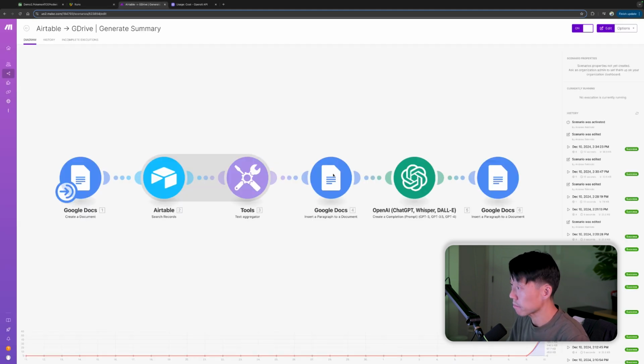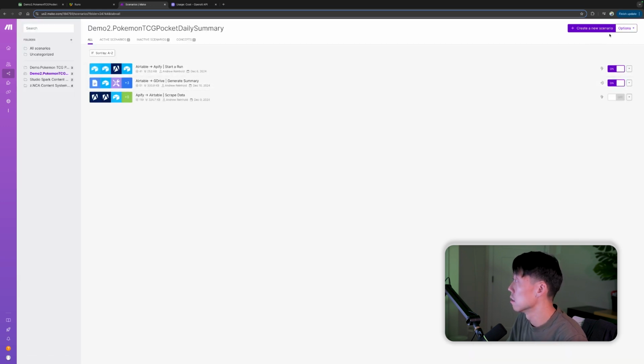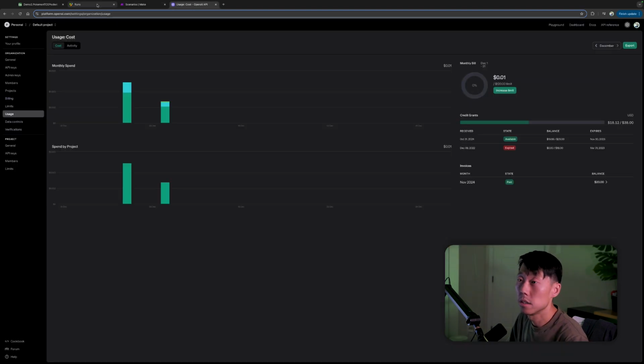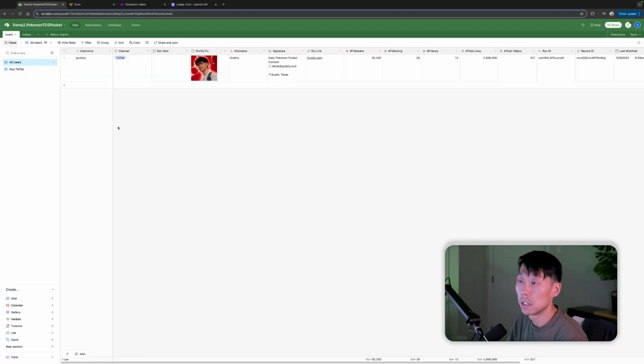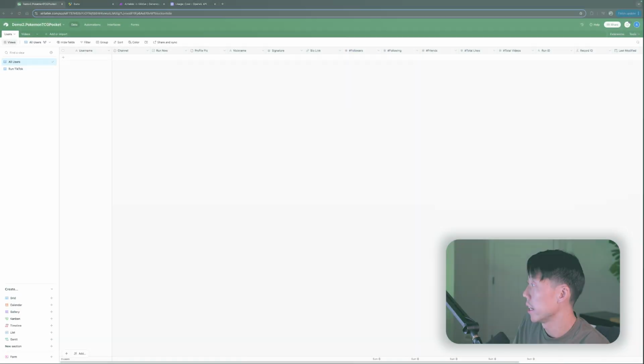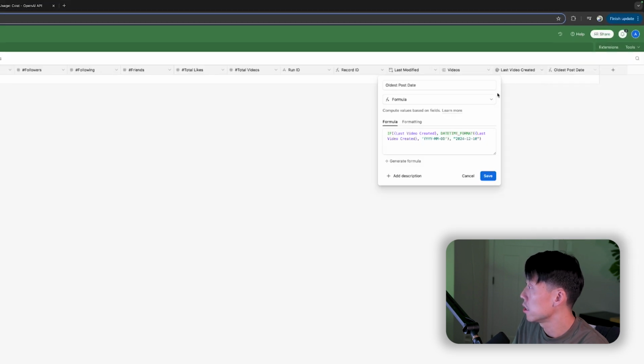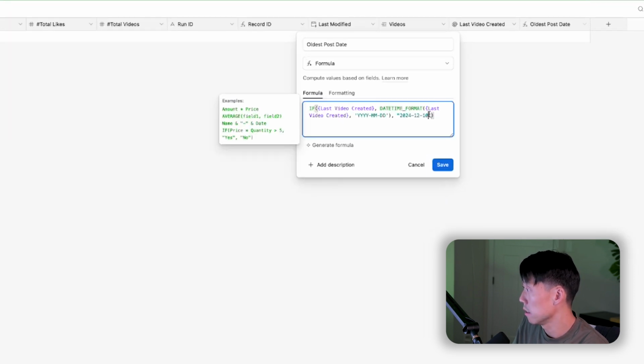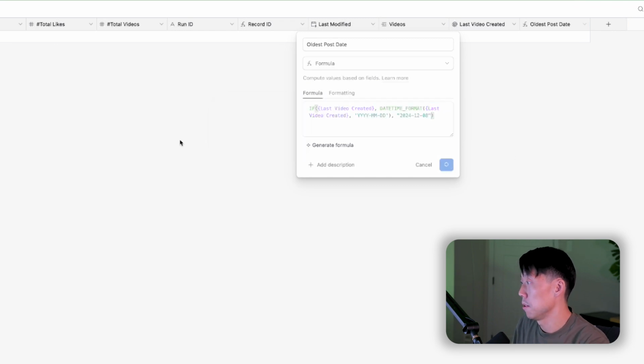Let me also clear the queue too. So turn this on, delete all data, delete it. Okay, there shouldn't be any more data in the queue. All users. Okay. All right, so let's try to do this end to end. Let's change the oldest post date to something a little bit different. Yeah, let's go ahead and do oldest post date 1208.